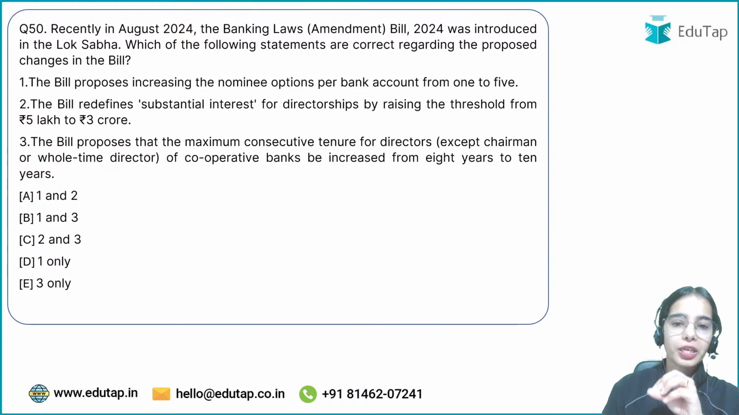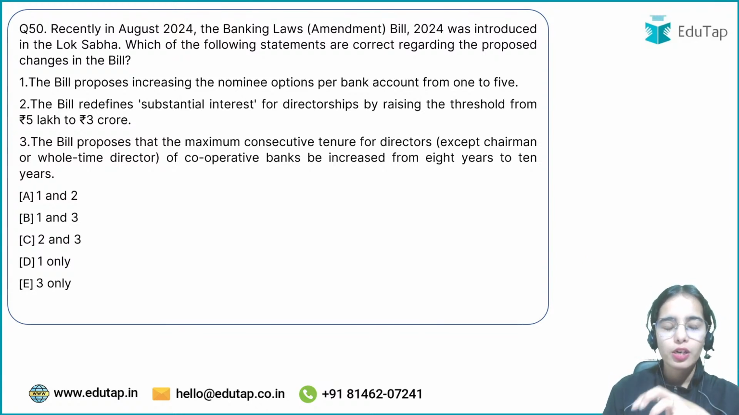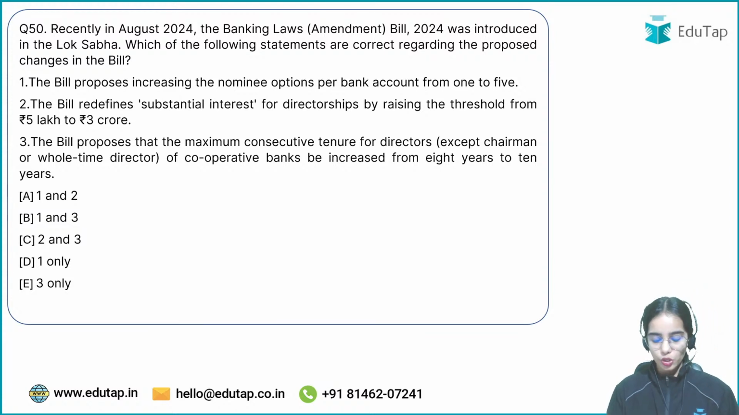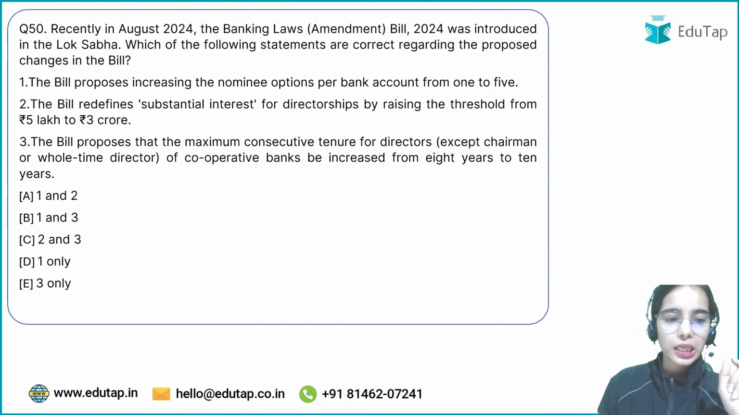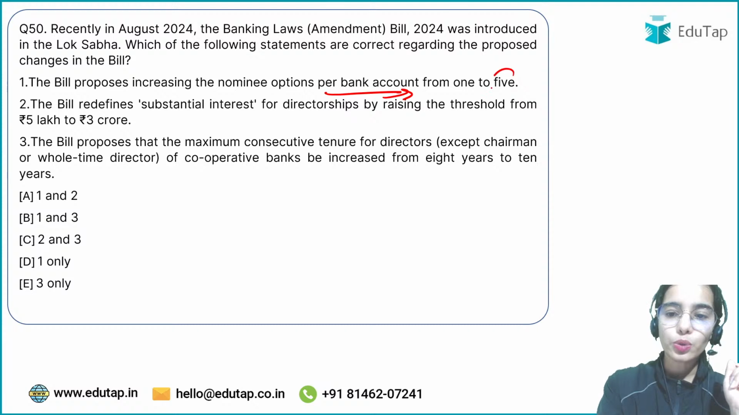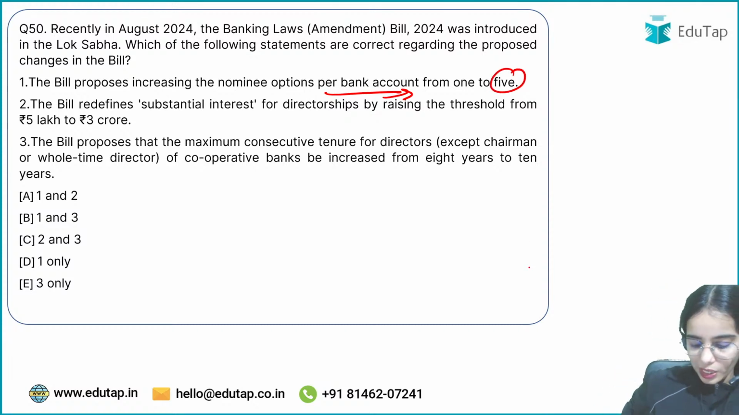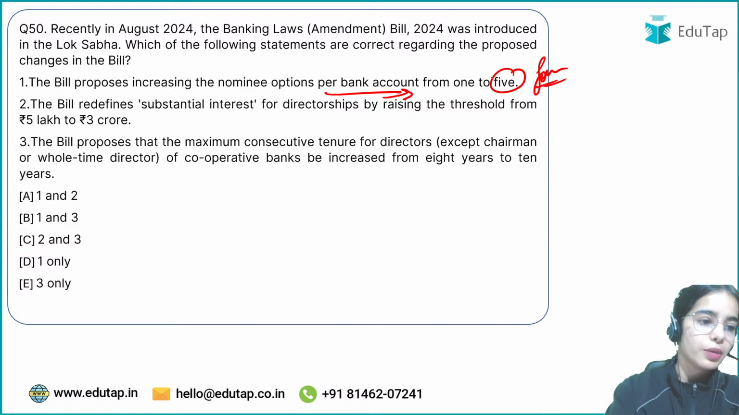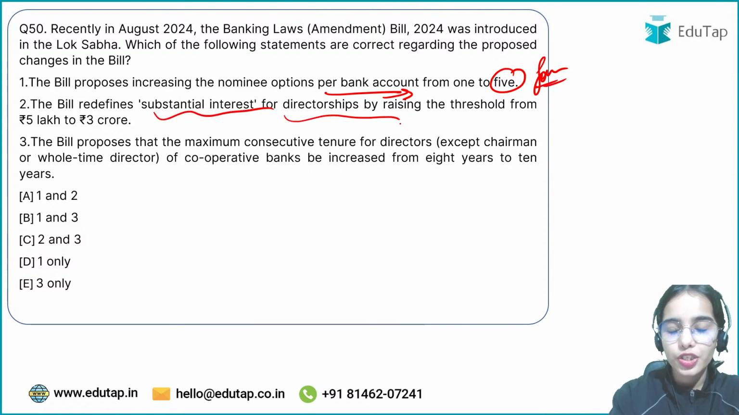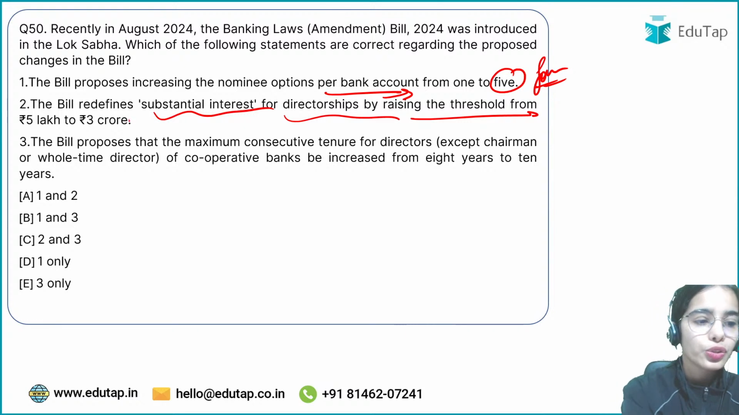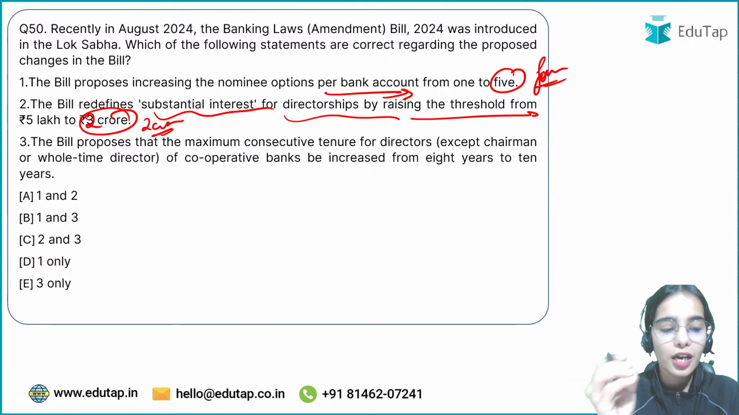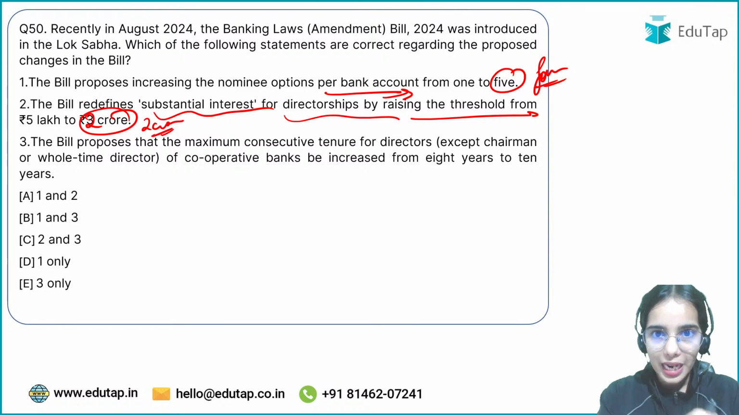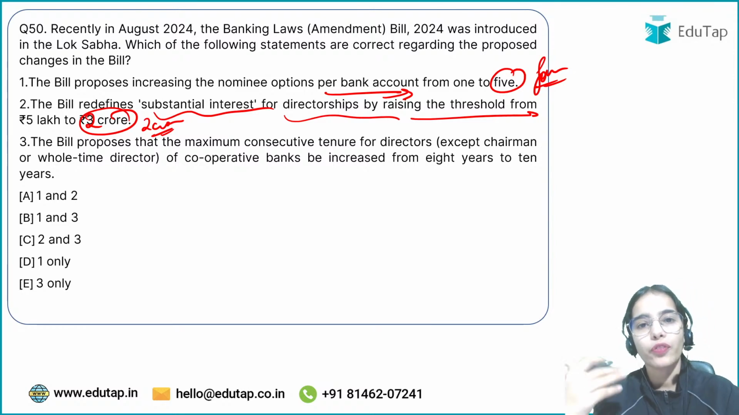So the Banking Laws Amendment Bill 2024 was introduced in Lok Sabha. Which of the following statements are correct regarding the proposed changes in the bill? So that you have to tell me. The bill proposes increasing the nominee option per bank account from 1 to how many? From 1 to 4. The bill defines substantial interest for directorship by raising the threshold from 5 lakh to 2 crore. So the director will have a substantial interest in the bank when the directorship has 2 crore worth of the paid up capital.